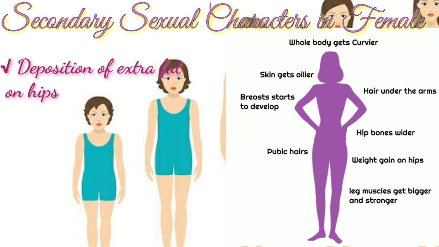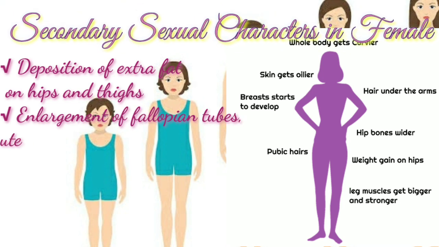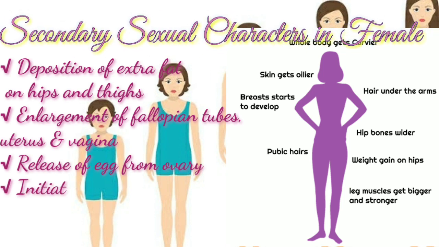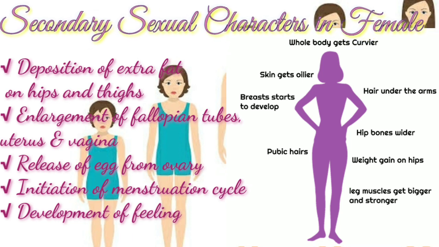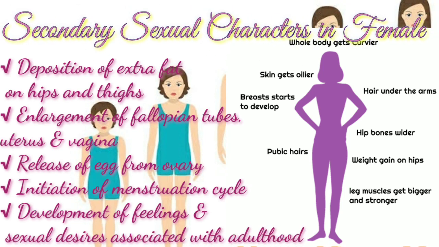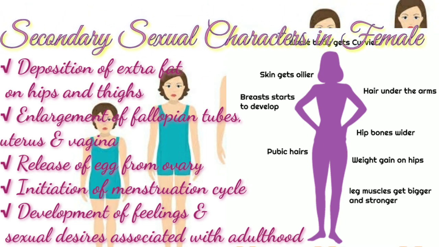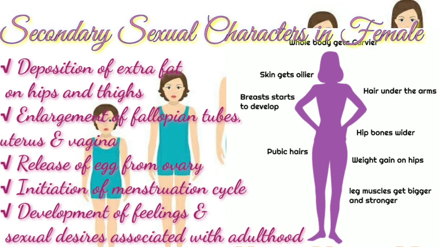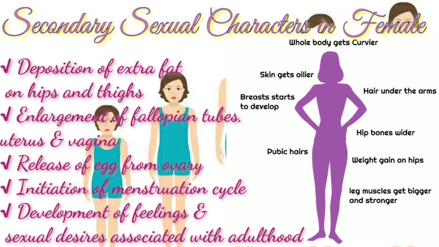Deposition of extra fat in various body parts like hips and thighs. Enlargement of fallopian tubes, uterus and vagina. The ovaries begin to release mature egg cells, that is known as ovulation. Menstruation cycle begins. Feelings and sexual desires associated with adulthood also develop.